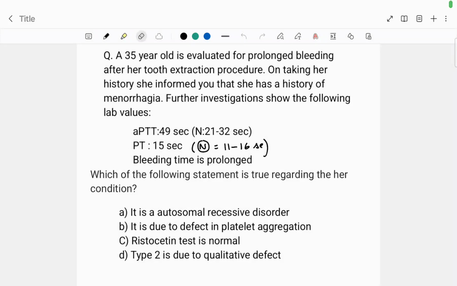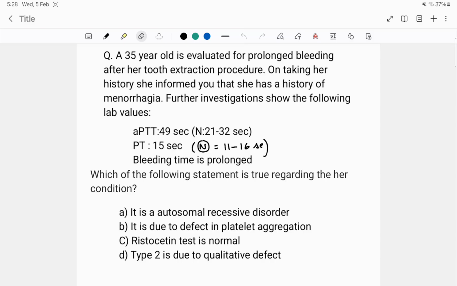Hi guys, so let's start with the question of the day. The question goes like, a 35-year-old is evaluated for prolonged bleeding after her tooth extraction procedure. On taking her history, she informed you that she has a history of menorrhagia. Further investigation shows the following lab investigations.